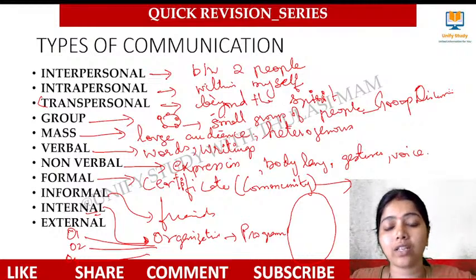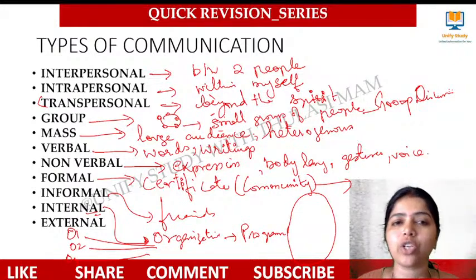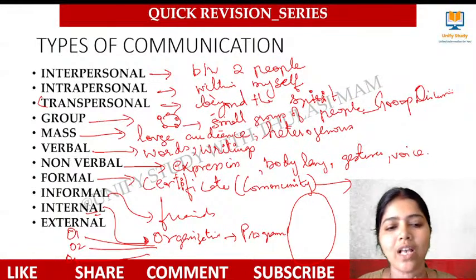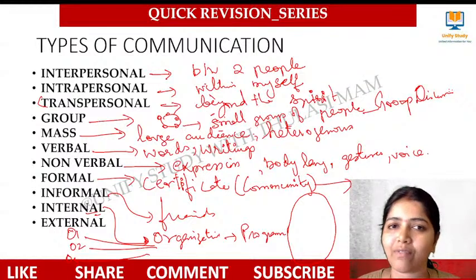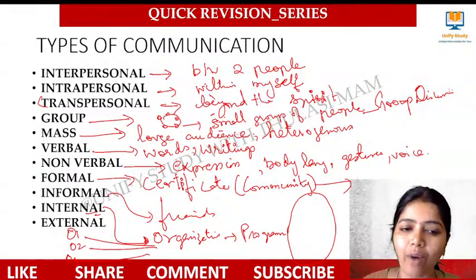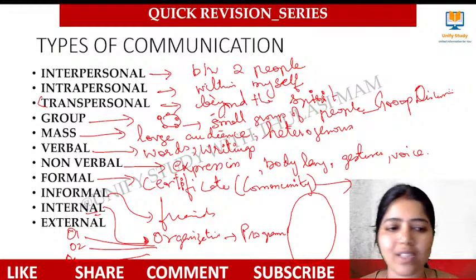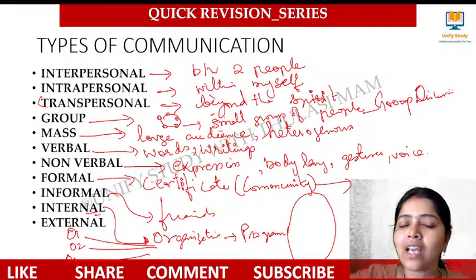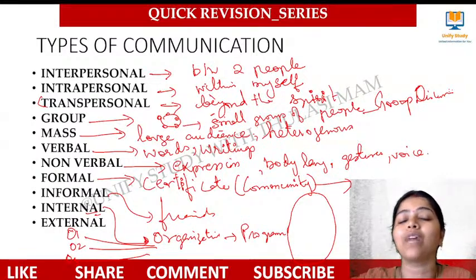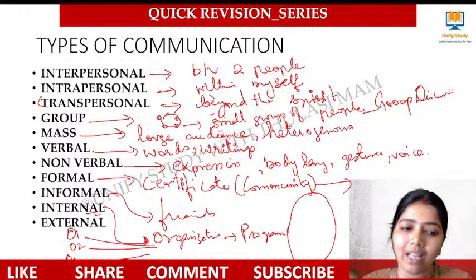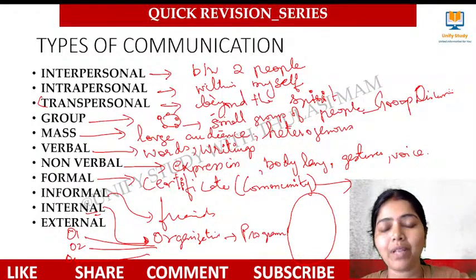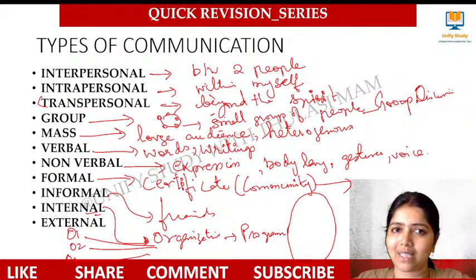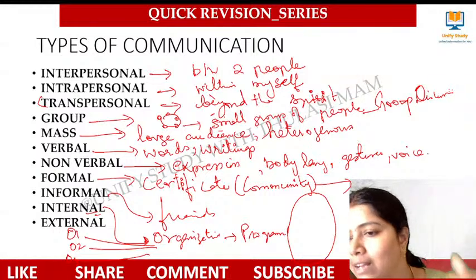Mass communication, large audience, heterogeneous. Verbal communication, words and writings. Non-verbal, my expression, body language, gesture and voice. Formal, getting the community certificate from the Tahsildar office. Informal communication, talking with my friend, oral informal communication. Internal communication, an organization sending the programs to all the members of that particular organization. External means that the organization sends to some other organization outside so that they can also participate. That is external communication. Clear, learners?